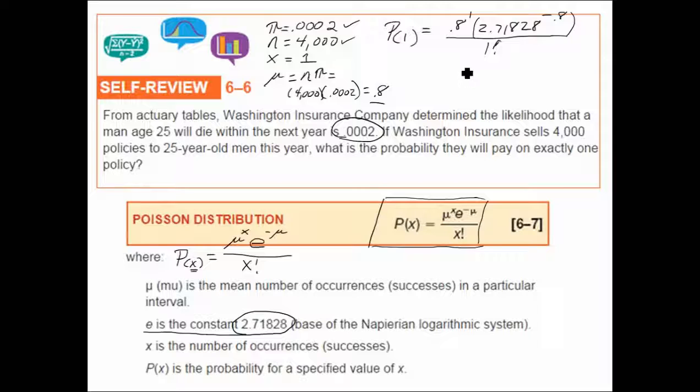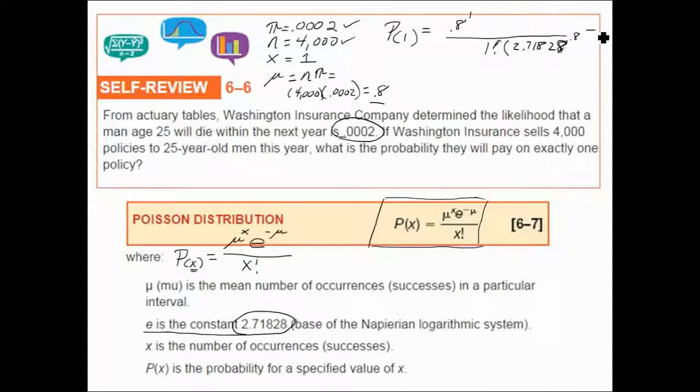Some of you will be able to plug this into your calculator and figure the answer right off. But if you can't remember how to plug a negative exponent into your calculator, one way to get rid of the negative exponent is just to move this down into the denominator. So I'm going to move my 2.71828 into the denominator. And when I do that, I can drop that negative on the exponent. And when I moved it, I've got to get rid of it up here.